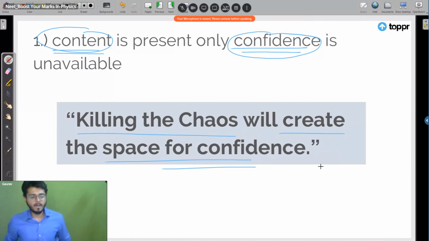Now what happens when you read everything for the first time? Let's say you are reading for the first time. You see everything is important, right? But as you go on, what happens? You start losing it from your mind, right? It's getting very difficult for us to revise what we have read, isn't it? So killing the chaos, getting clarity. Getting clarity is very important to create confidence.